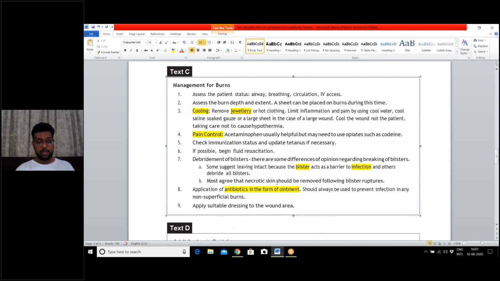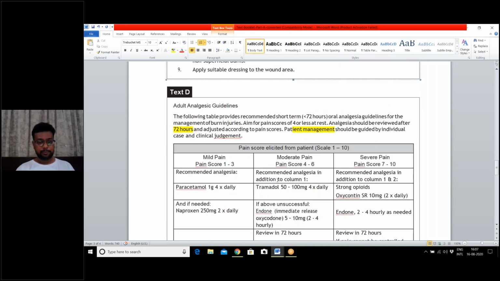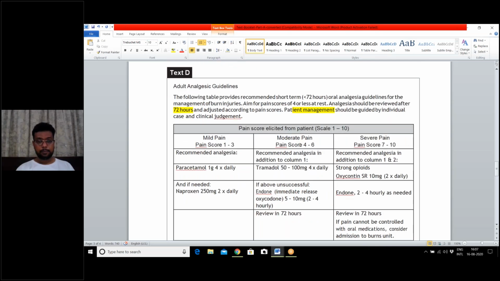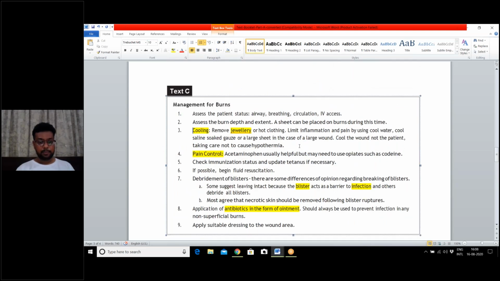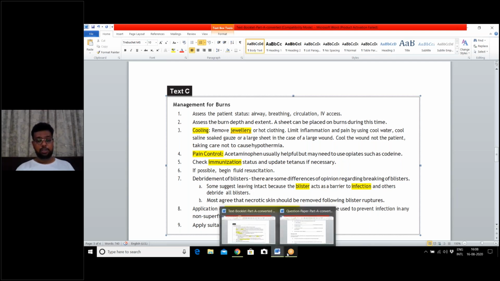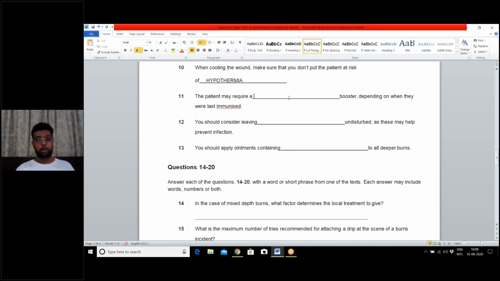Let us see. Here, immunization is given. In text C, the code word immunization is given. I have highlighted it. So, tetanus. The answer is tetanus booster should be given.